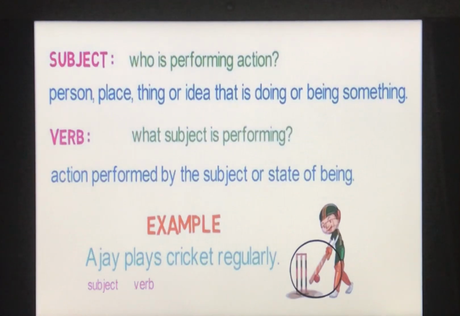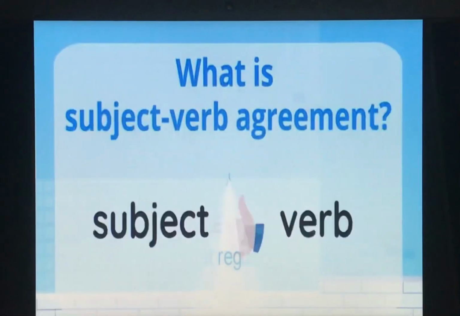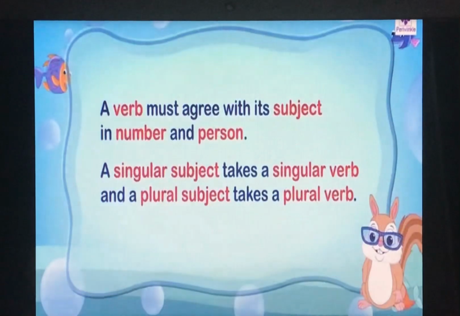Okay, now we are going to study about the agreement of subject with verb, or what is subject verb agreement. In a sentence, subject must agree with the verb. That means the subject and verb should go hand in hand. Okay. So a verb must agree with its subject in number and person. This is called agreement of subject and the verb.